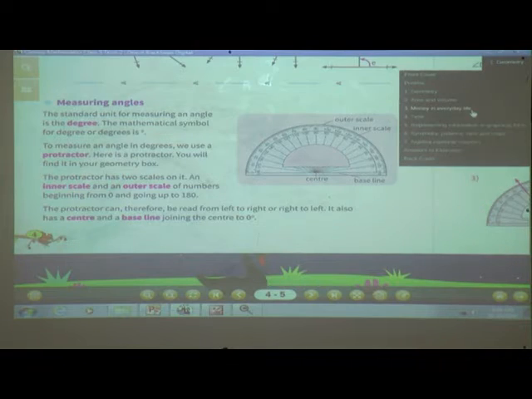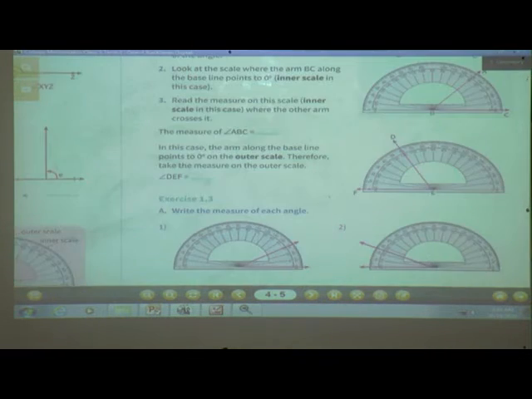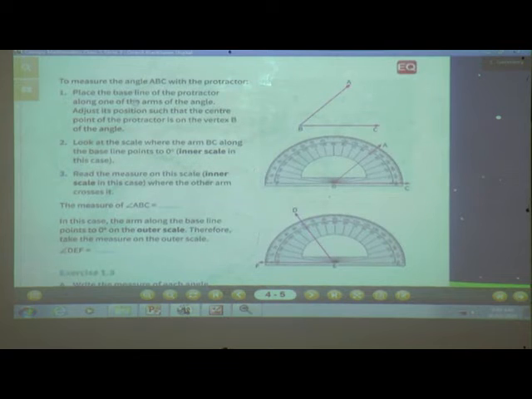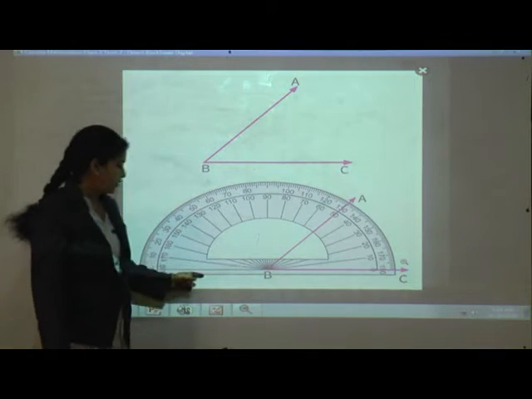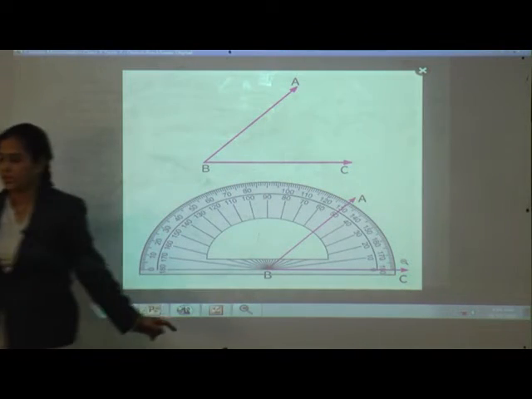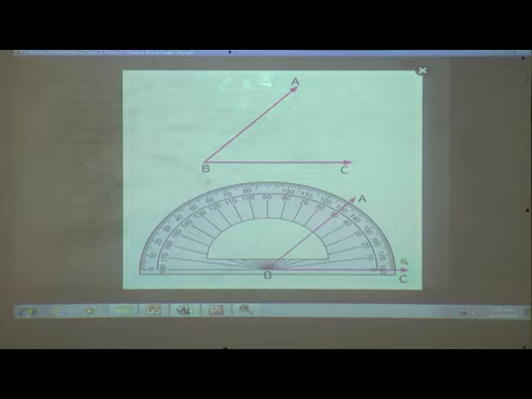Now here, next page, see, to measure the angle ABC with the protractor. See here students, here is an angle. So how to measure? Place the baseline of the protractor along one of the arms of the angle. See, here is the center of the protractor and here is the baseline. Okay. Now adjust its position such that the center point of the protractor is on the vertex B of the angle. Here B is the vertex of the angle.